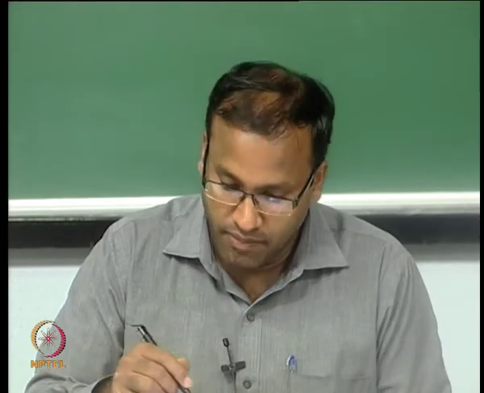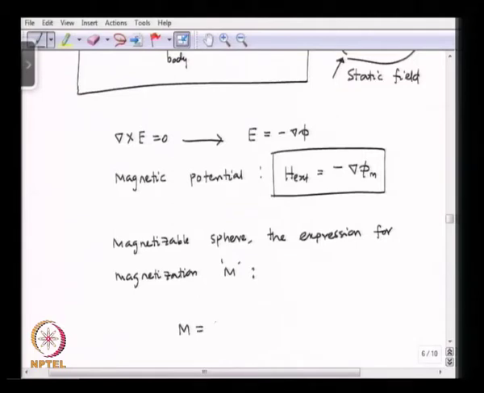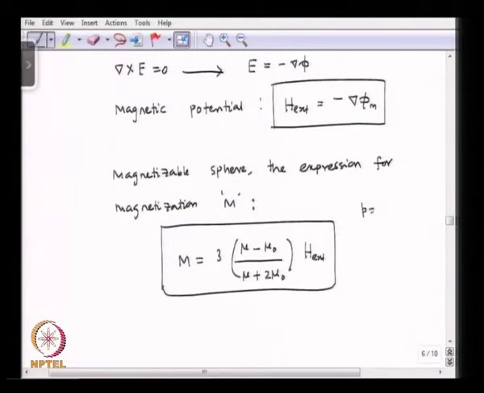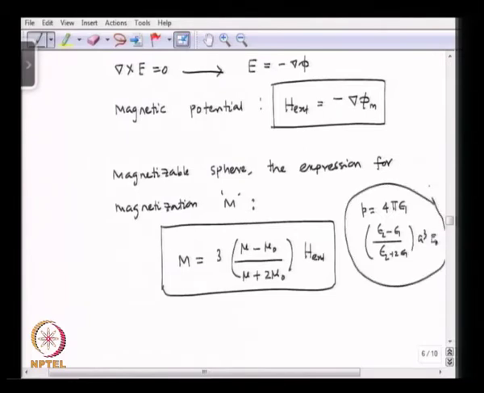So, we can show that the expression for the magnetization M is 3 into mu minus mu 0 divided by mu plus 2 mu 0 into H external. Okay. And this is similar to the polarization P, which we saw: 4 pi epsilon 1 into epsilon 2 minus epsilon 1 divided by epsilon 2 plus 2 epsilon 1 into E0. Okay. So, this is what we saw in electrostatic.